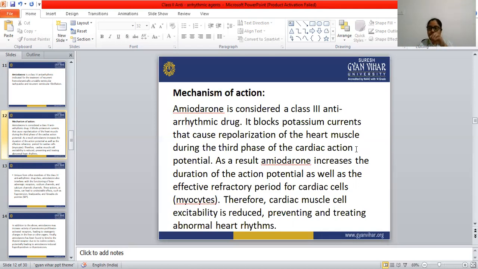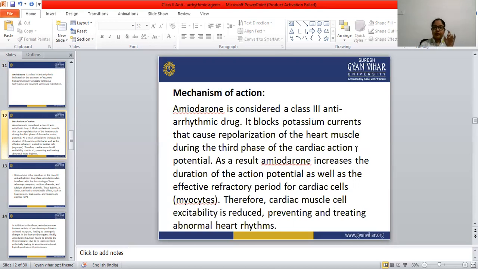It blocks the potassium channel. When the potassium channel is blocked, what happens? That increases the duration of the action potential, and also increases the refractory period of the cardiac cells. This means the resting period for the cardiac cell is also increased with the help of amiodarone. Therefore, cardiac muscle cell excitability is reduced.